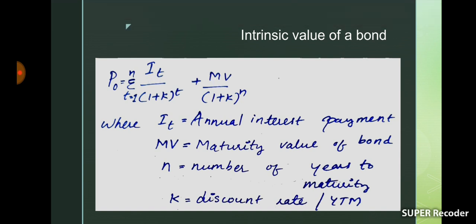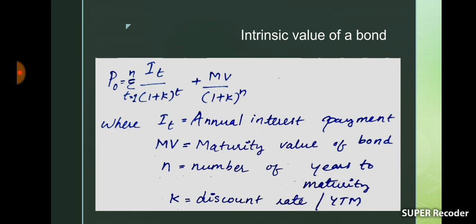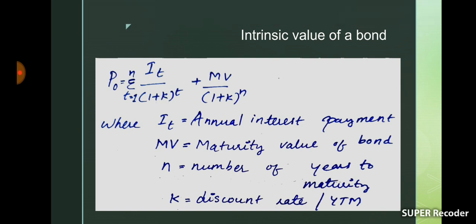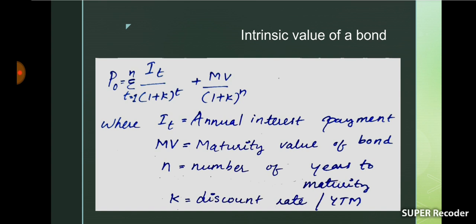These are the cash inflows from a bond, and here we are calculating the present values of these cash inflows. Here we are calculating the present value of interest by dividing it with 1 plus k raised to t, plus we are calculating the present value of maturity value by dividing it with 1 plus k raised to n.